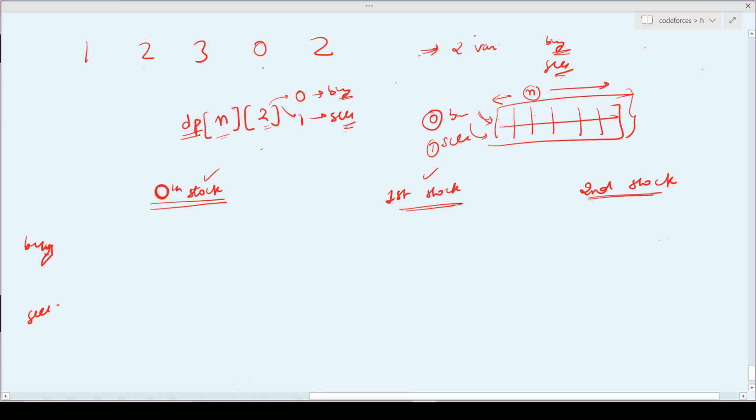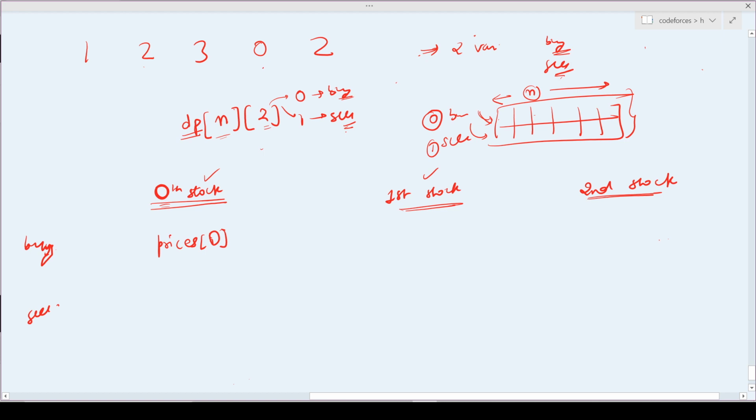Okay, so let's work on this, right? So see what would happen if you are on the 0th stock, you will do a buy. Now if you do a buy, what amount of money do you spend? You spend the money of prices of 0, right?